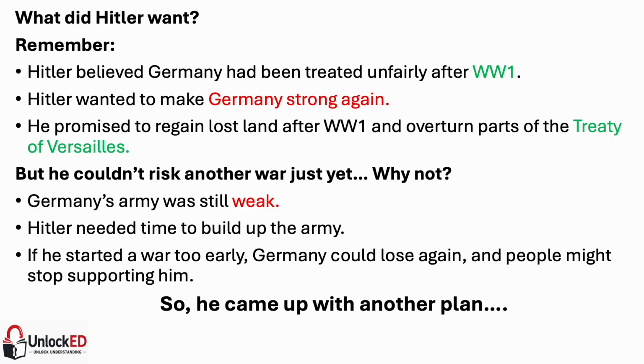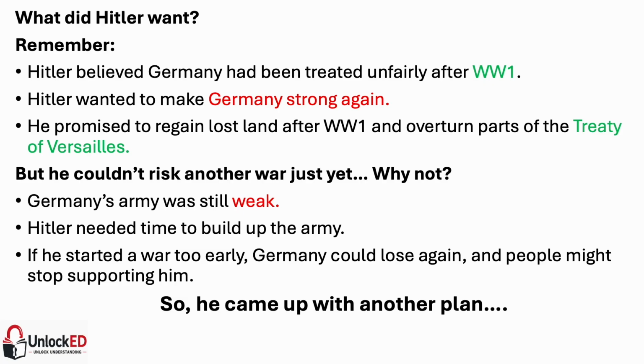It's important to remember that by this point, Hitler had already made his promises to the German people. He wanted to make Germany stronger, regain lost land after World War I, and overturn parts of what he described as the unfair and humiliating Treaty of Versailles, and expand Germany's territory by taking control of land in other countries. However, he couldn't simply do whatever he wanted.